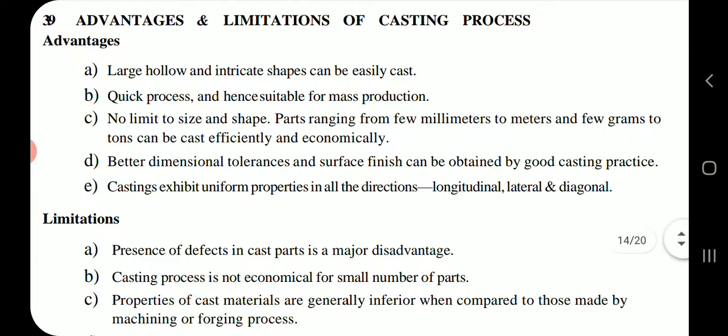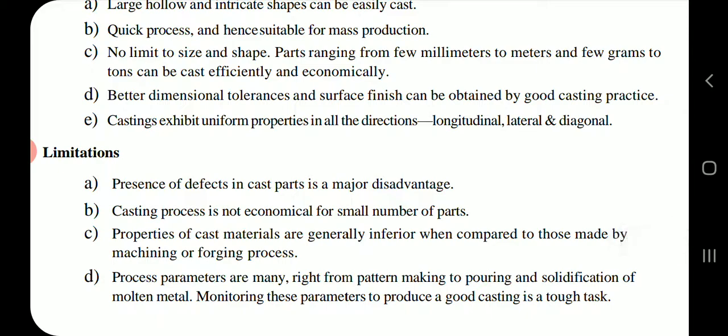Advantages and limitations of casting process. Advantages: large, hollow, and intricate shapes can be easily cast. Quick process and hence suitable for mass production. Low limit to size and shape. Parts ranging from few millimeters to meters and few grams to tons can be cast efficiently and economically. Better dimensional tolerances and surface finish can be obtained by good casting practice. Castings exhibit uniform properties in all the directions, longitudinal, lateral, and diagonal.